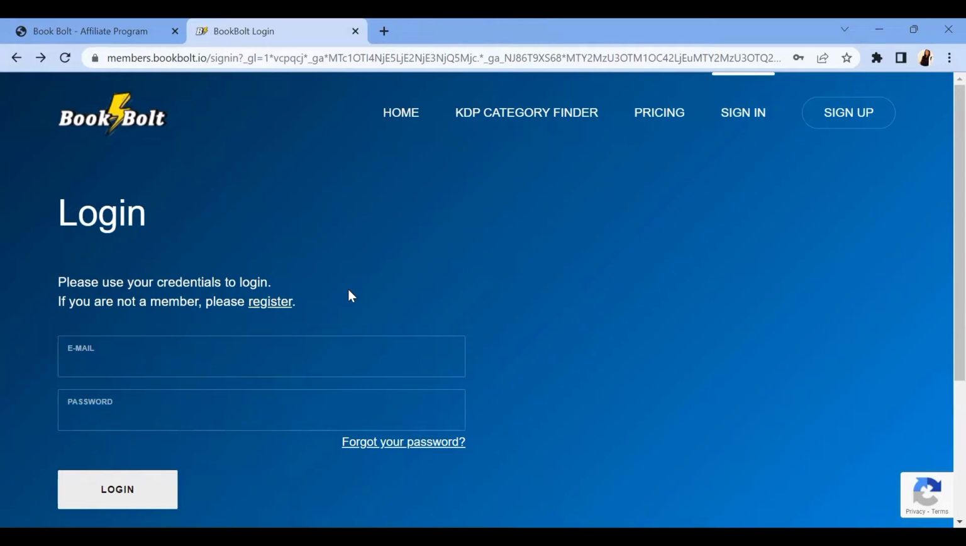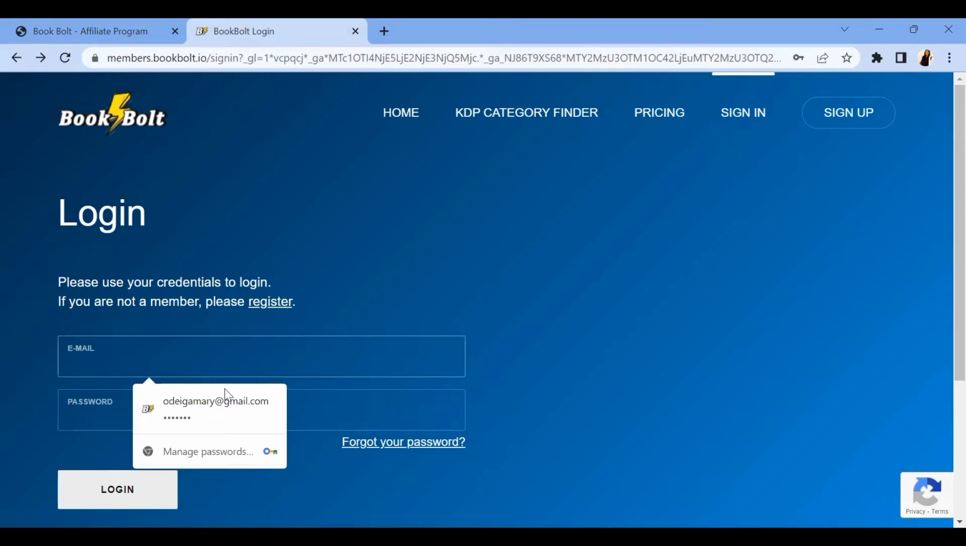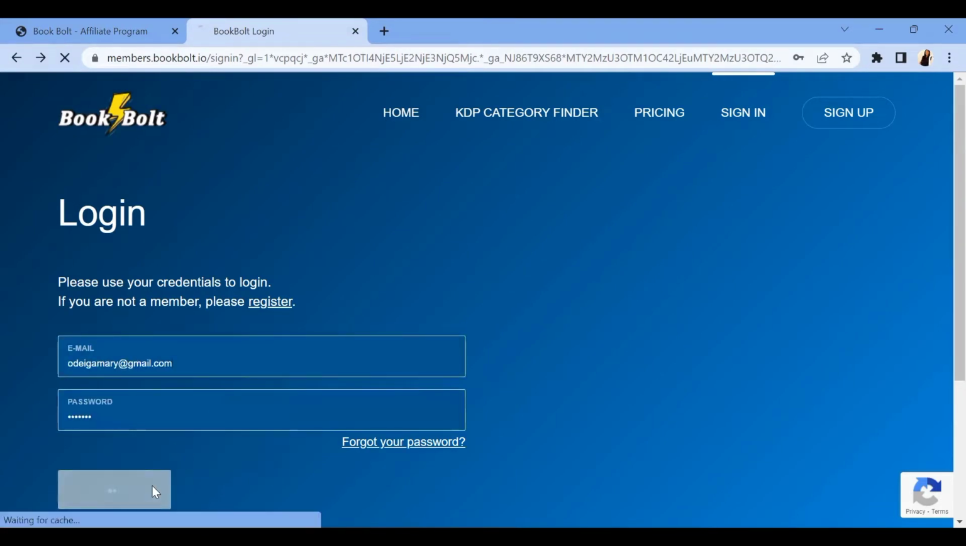This tool that I'm talking about is called BookBoat. And in this video, I'm going to be showing you exactly how BookBoat works and how you can start using it for your Amazon KDP business, how you can do research, how you can create your books. So let's start. I'm going to log into my profile right now. I already have my password saved, so I'm just going to log in.